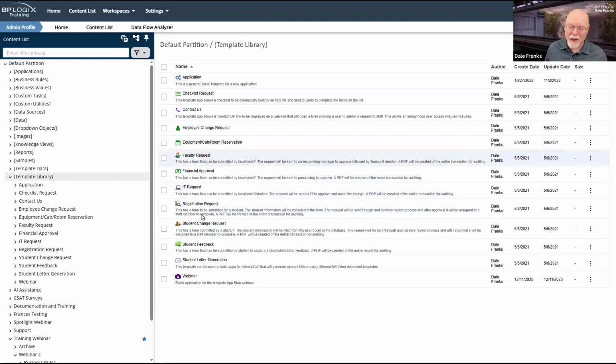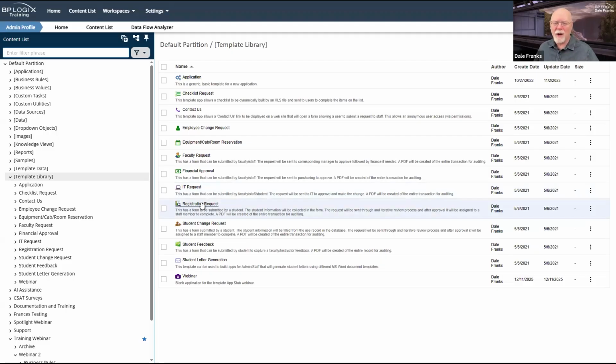And so that's one of the reasons why we created all of these applications. They're all kind of different applications. Now, I happen to think that registration request is probably too specific, especially for higher ed. You're just going to register for a class. Everybody's going to do the same registration. There generally aren't a whole bunch of different types of registrations you do. This just seems more like a standalone app than a template to me.